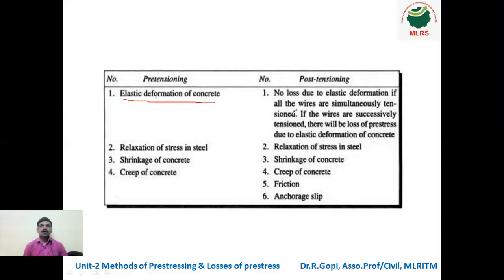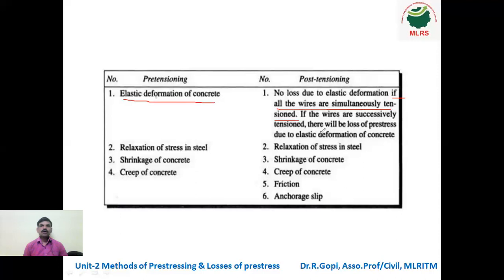In case of post-tensioning, there is no loss due to elastic deformation if all the wires are simultaneously tensioned, that means all the wires are tensioned at a time. But if the wires are successively tensioned, there will be a loss of prestress due to elastic deformation.